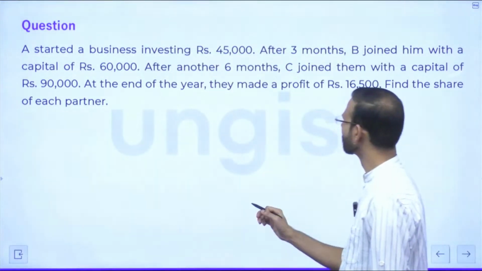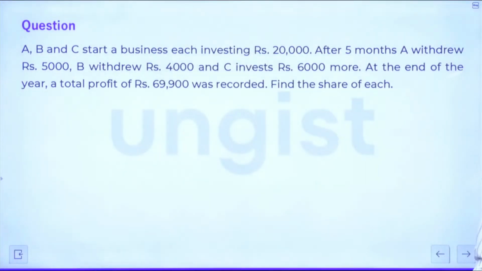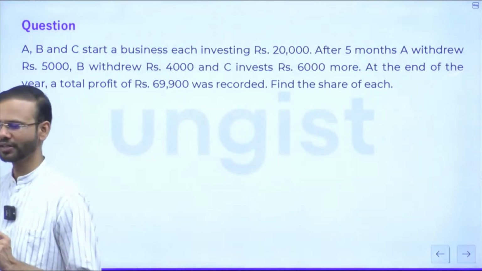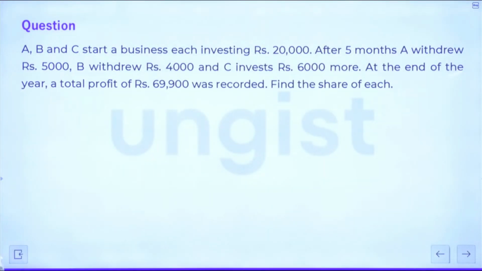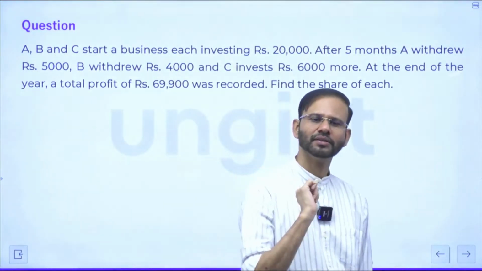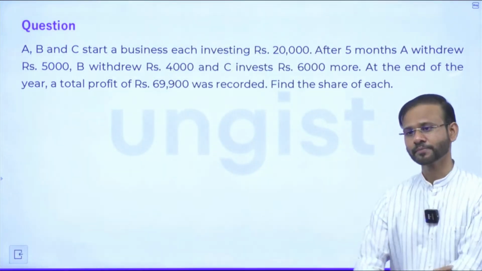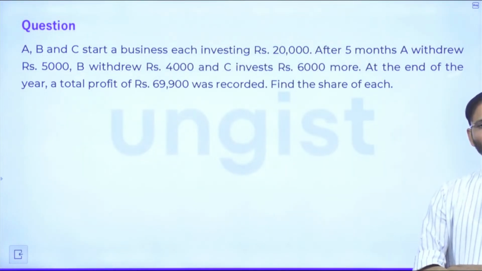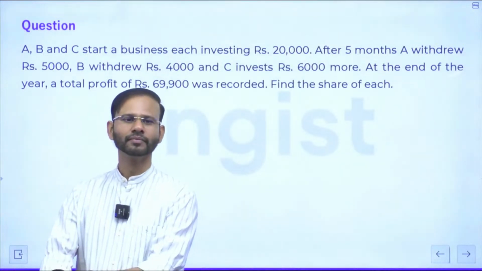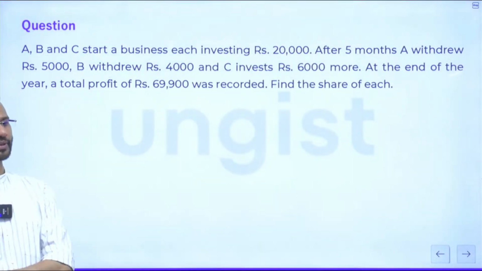After that, just look at this question. Question is saying ABC started a business by investing 20,000 rupees each. After 5 months, A withdrew rupees 5,000. Guys, just tell me. After 5 months, A withdrew rupees 5,000, which means what? What will be the capital of A? Just read the question and tell me the meaning of this question. What will be considered as the capital of A?